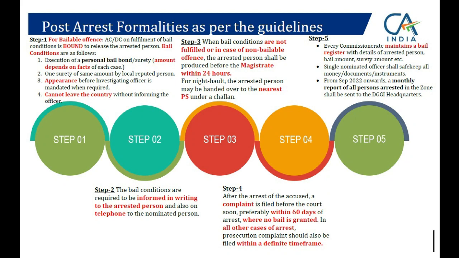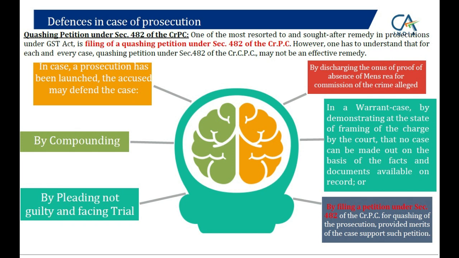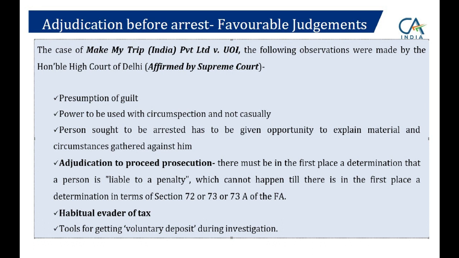Now there are certain case laws. This is the last part, just 2 minutes I will take. There are certain case laws which are favorable, which mention that, sir, adjudication proceeding करिए, show cause notice issue करिए, demand आप issue करिए, demand order लाइए, recovery proceeding करिए, फिर prosecution करिए. You cannot arrest a person before adjudication. How can you find him to be guilty, he's accused, he's not guilty? First do adjudication, find him to be guilty, then you can prosecute.